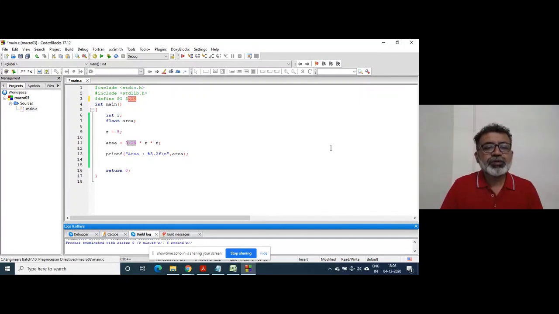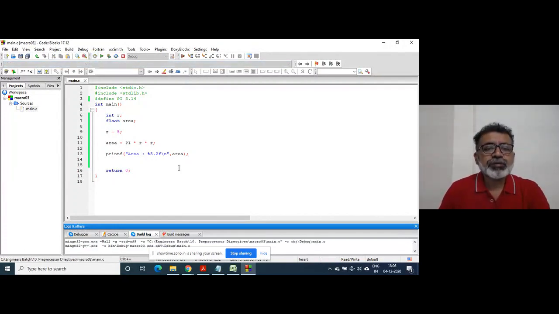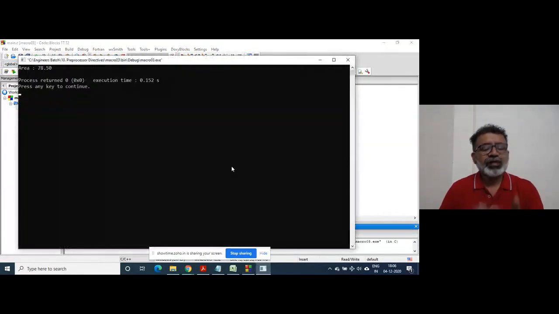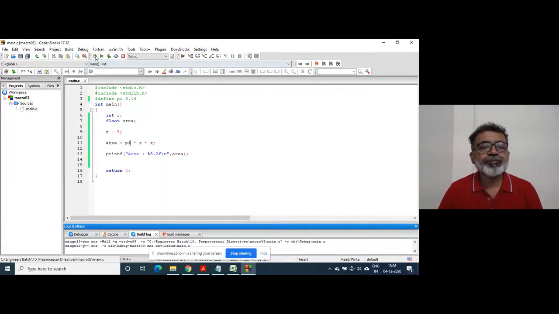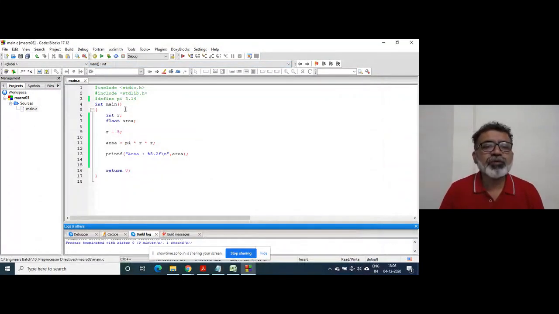So wherever it finds PI, the preprocessor will substitute 3.14 wherever it finds capital PI. Okay, as it is. It is a literal replacement, as it is. I will show you all. So that works, right? Whether small case works, yes, it works because that is just the convention, right? Doesn't have any problem.